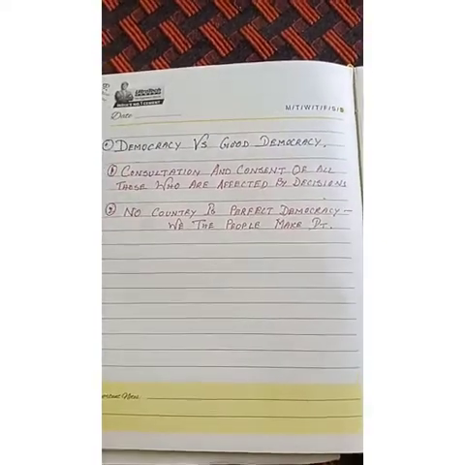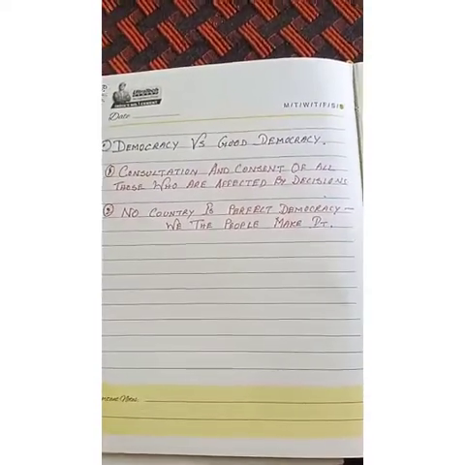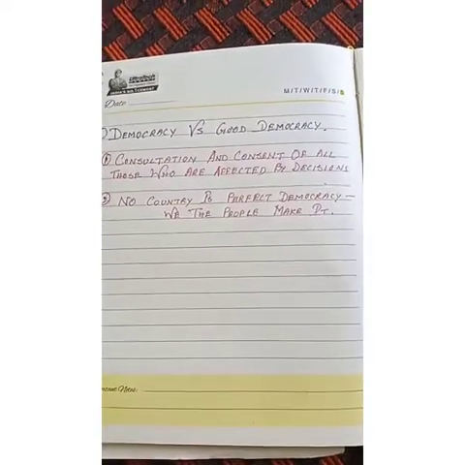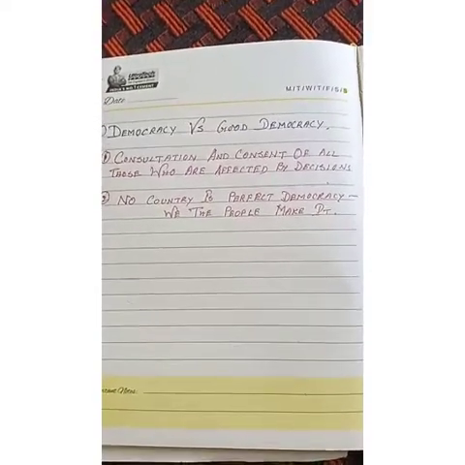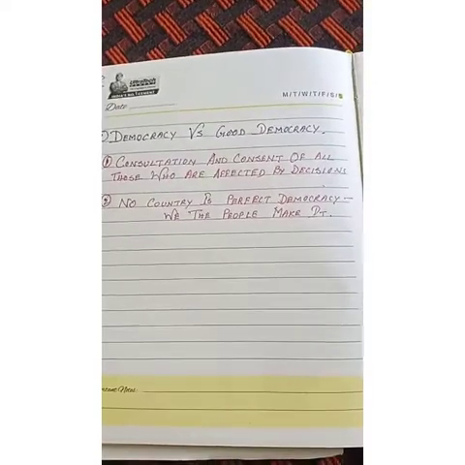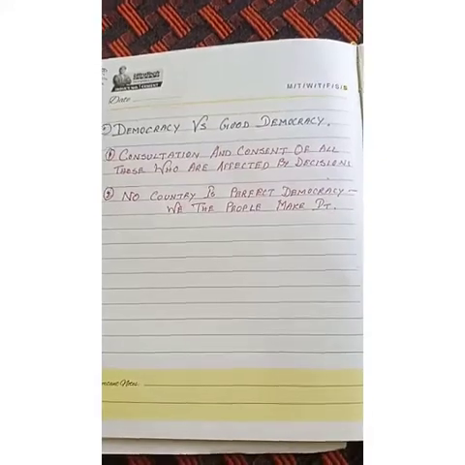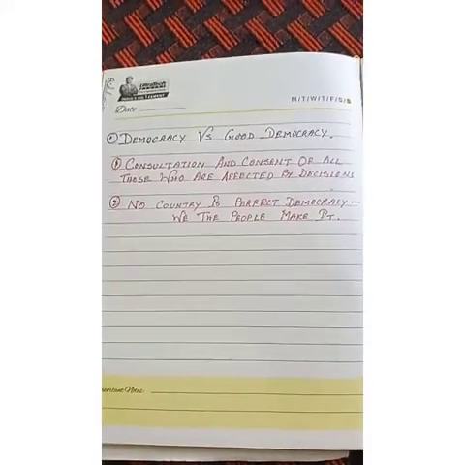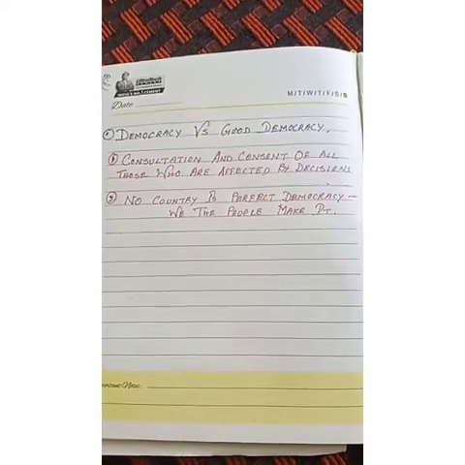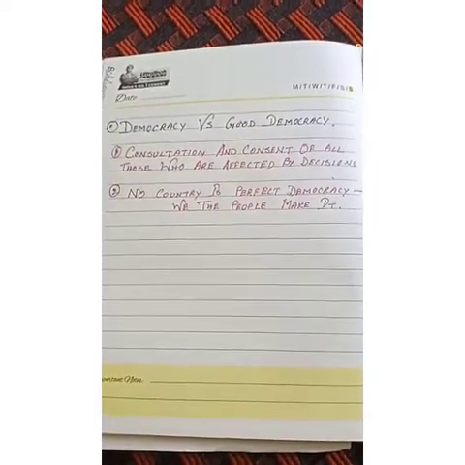So this is called good democracy. Decisions are taken by the consultation and consent of all those who are affected by the decision. The decisions of the government affect us, so in a good democracy it is the role of the government to consult the local people through media and so on, and take our consent regarding the decisions. This will be called a good democracy.